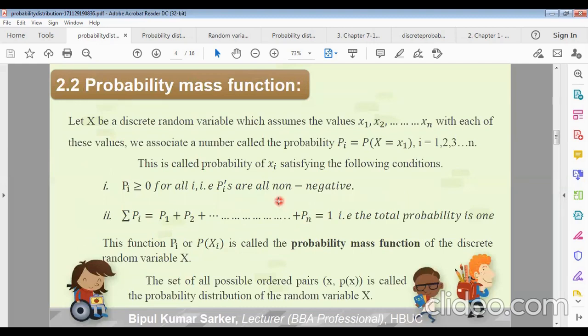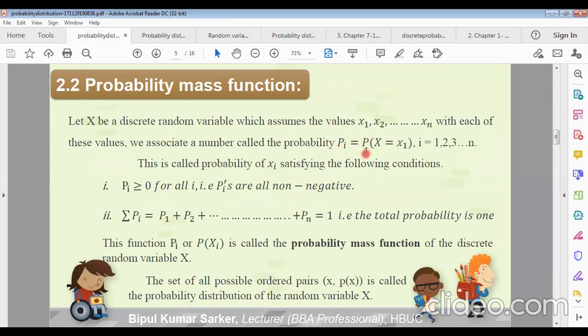Now, what is the probability function or probability mass function? Let X be a discrete random variable which assumes the values x1, x2, up to xn. With each of the values, we associate another number called probability pi. You can write it as f(x) also, or p(x).